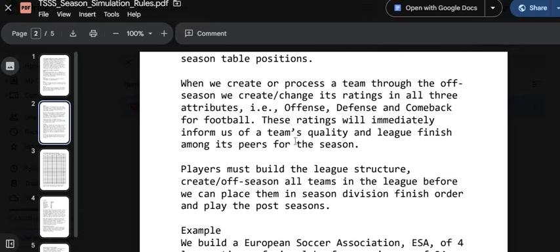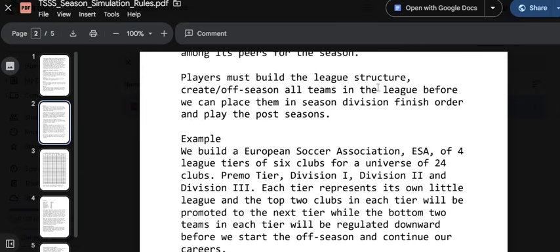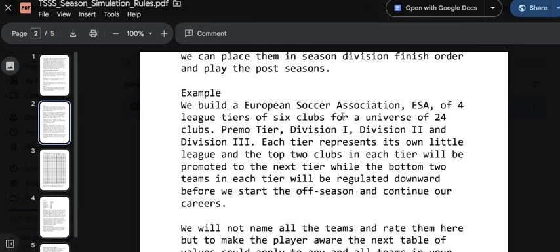When we create or process a team through the off-season, we change its ratings in all 3 attributes, i.e. offense, defense, and comeback for football. These ratings will immediately inform us of the team's quality and league finish among its peers for the season. Players must build the league structure, create or off-season all teams in the league before we can place them in season division finish order and play the postseasons.